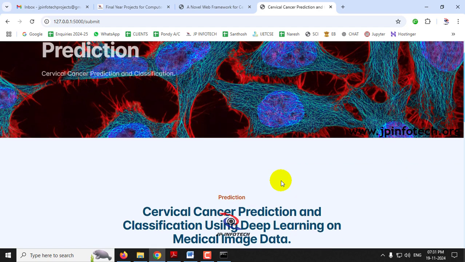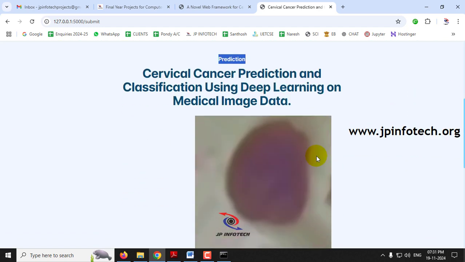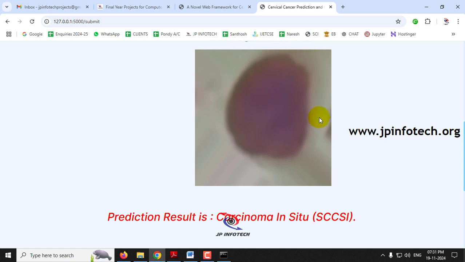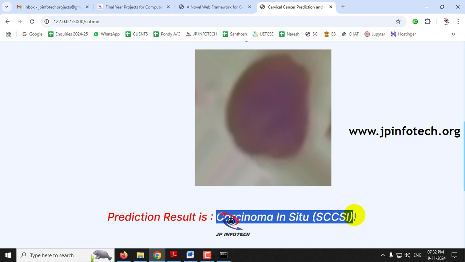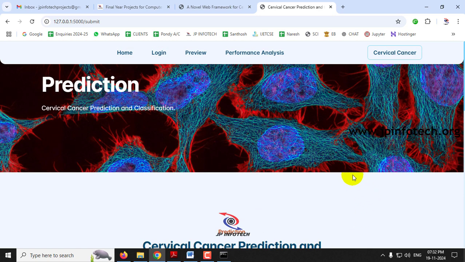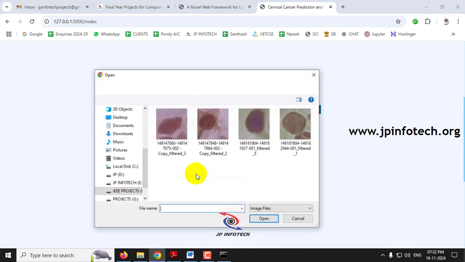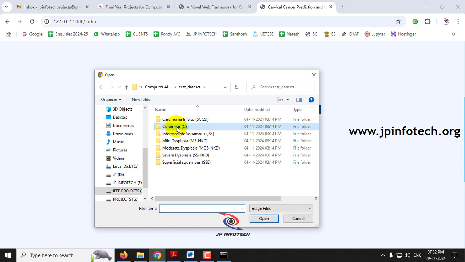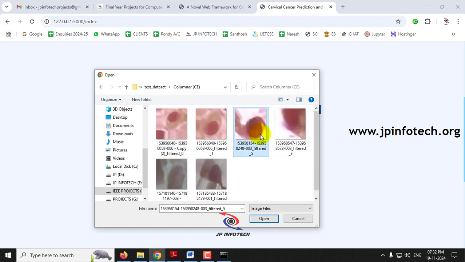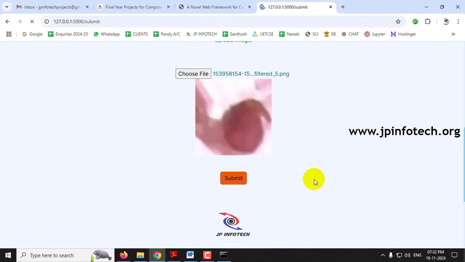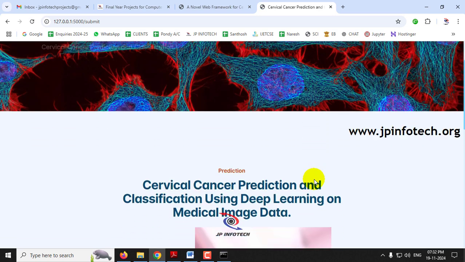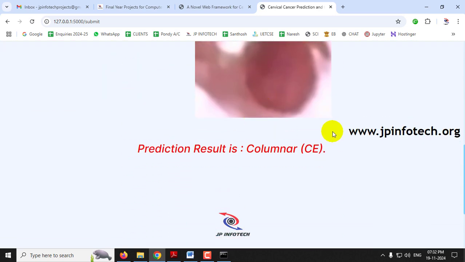Now it will navigate to the prediction part where you can see the predicted result. You can see the image that we have uploaded, and the predicted result is carcinoma in situ, that is SCCSI. If you want to check with another case, just select the preview menu again and select choose file. Now let me go to the other case, select an image and click submit. Now you can see the prediction result for this case is columnar CE.